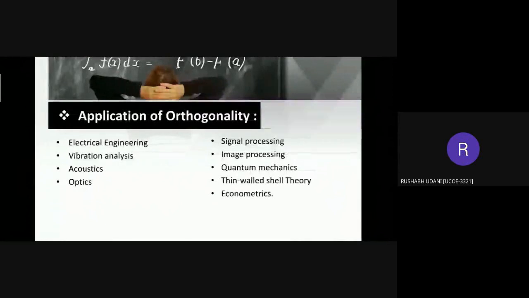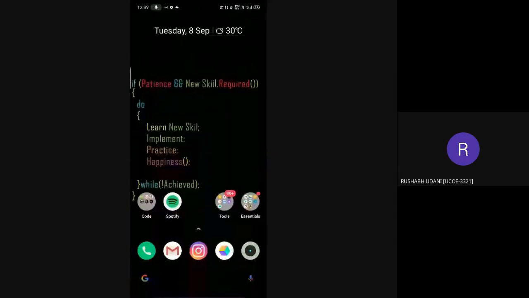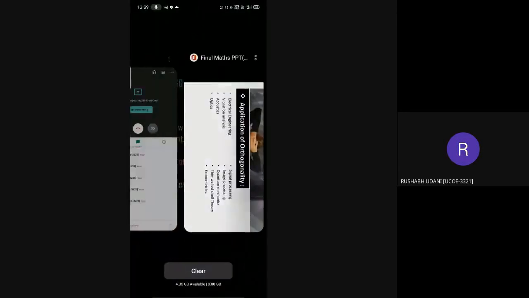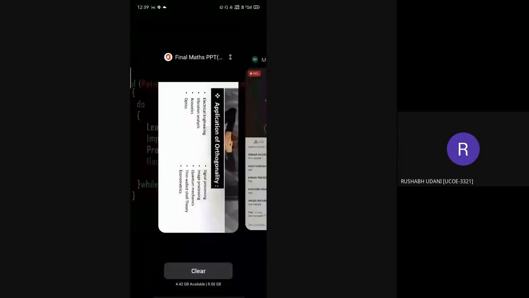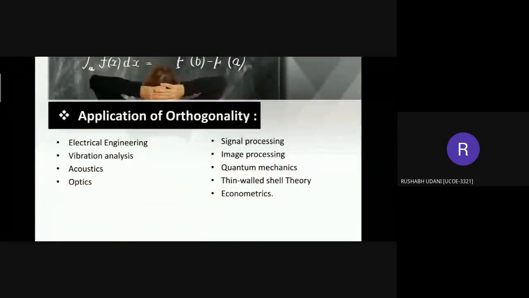on some applications of orthogonality in real life. They are electrical engineering, vibration analysis, acoustics, optics, signal processing, image processing, quantum mechanics, thin wall shell theory, and finally econometrics. Orthogonal signals are used extensively in the communication industry. They range from simple sine cosine quadrature signals to multiple signals whose inner product is equal to zero. Orthogonal signals can be used for several different applications.